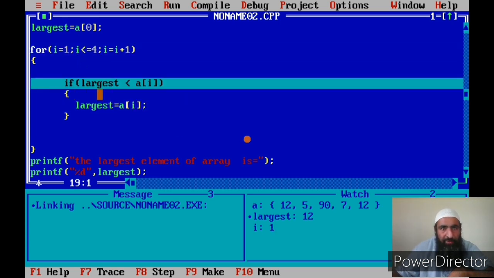That is this: if largest is less than a of i. Now this i happens to be 1, so a of 1 is the next element. Is 12 less than a of 1, that is 5? No, it's not. So this condition is false and this step is not done.